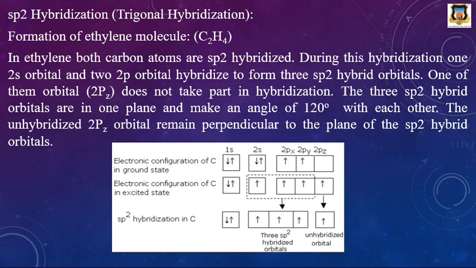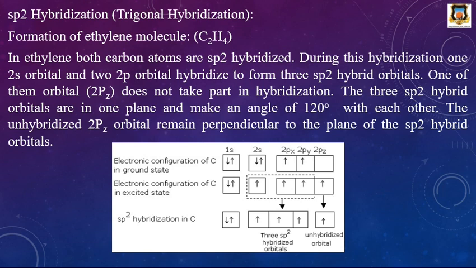One of the orbitals, the 2pz orbital, remains perpendicular to this plane, and the three sp2 hybrid orbitals are in one plane. These three sp2 hybrid orbitals make an angle of 120 degrees with each other, and the unhybridized 2pz orbital remains perpendicular to this plane.